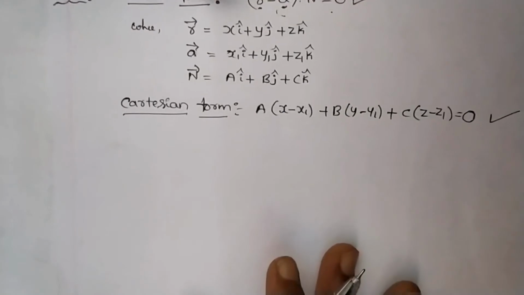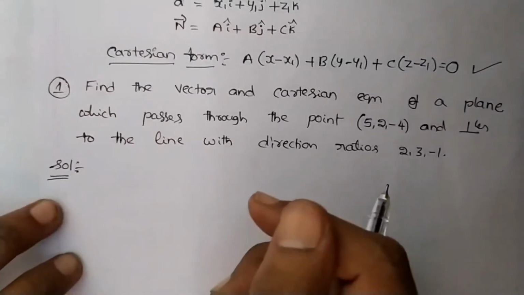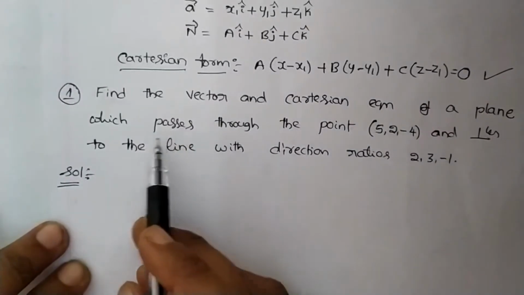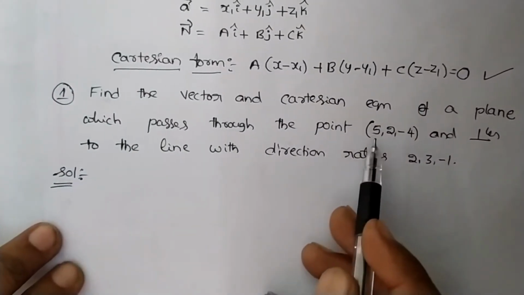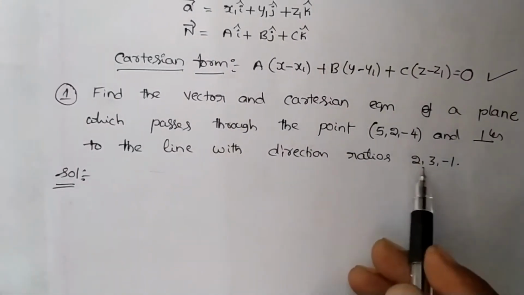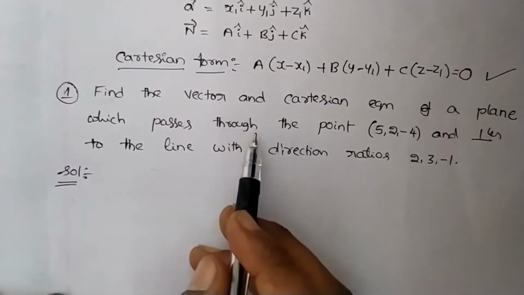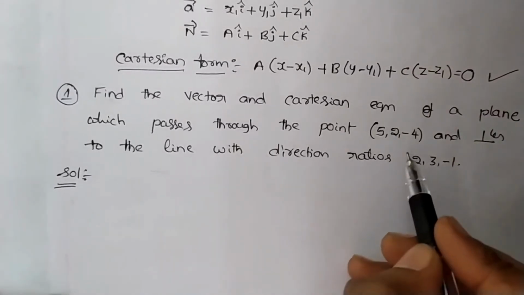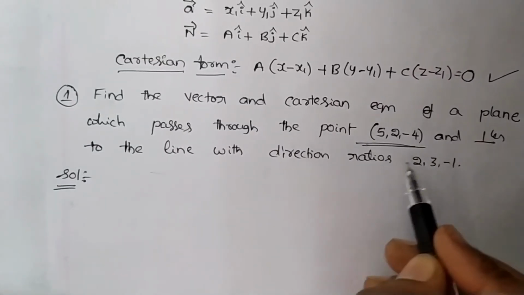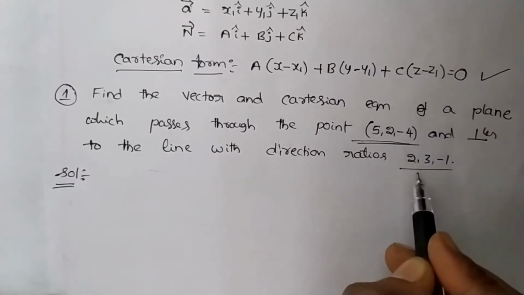Let us solve the problem based on this derivation. First problem. Note down the problem. Find the vector and Cartesian equation of the plane which passes through the point (5, 2, minus 4) and is perpendicular to the line with direction ratios 2, 3, minus 1. We have to find the equation of a plane both in vector and Cartesian form. Here two things are given: the plane passes through a point, and the direction ratios.